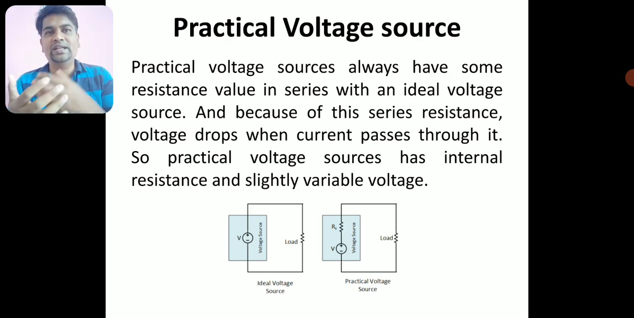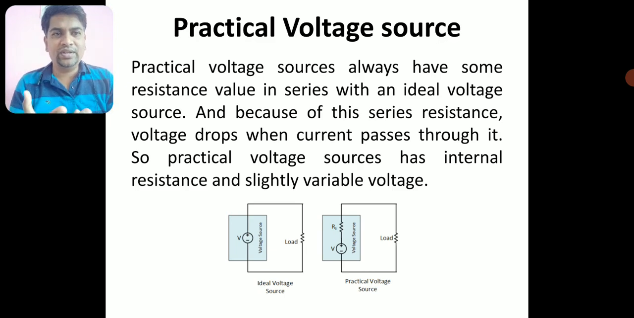There is some slight variation in the voltage, because this voltage source has some internal resistance, so it has a slightly variable voltage. It cannot supply exactly the constant voltage to the external network. So there is a very small change in the voltage, a slightly variable voltage, because of the internal resistance of this voltage source.